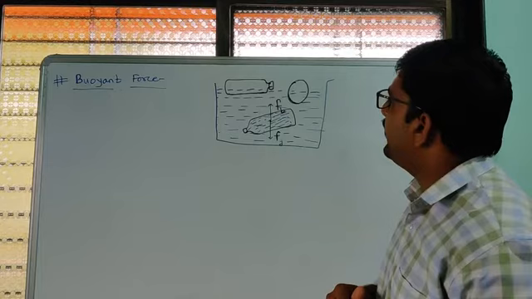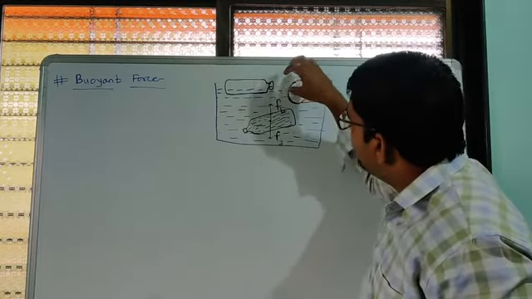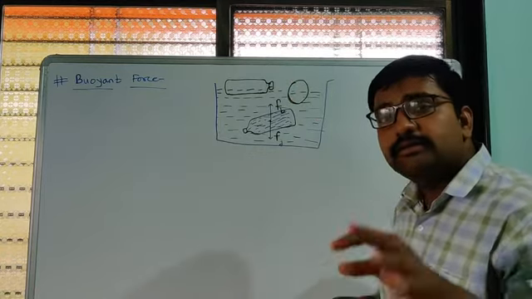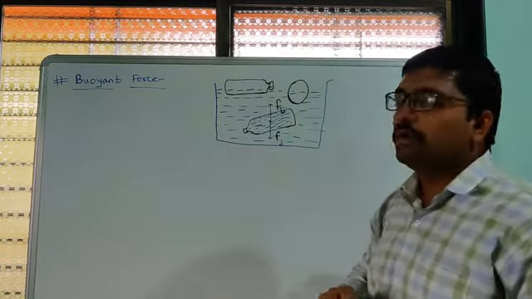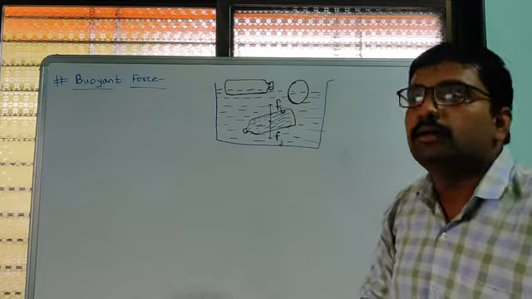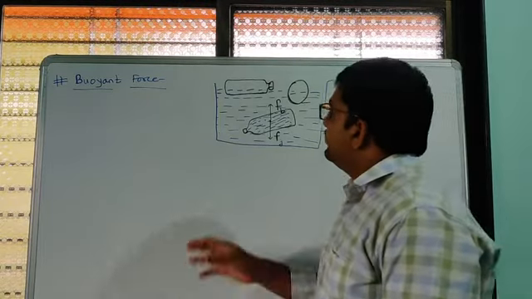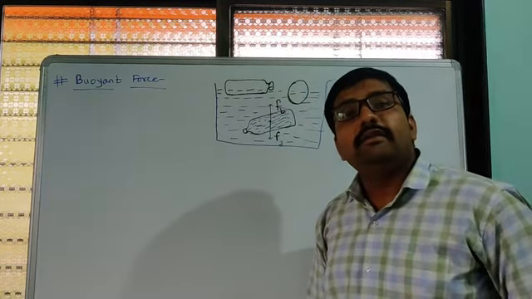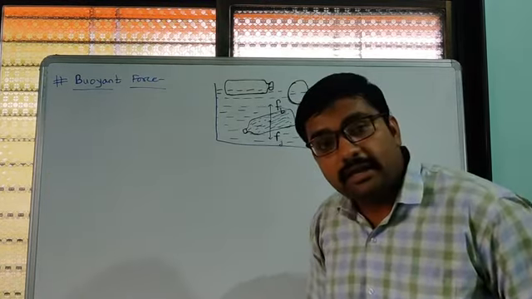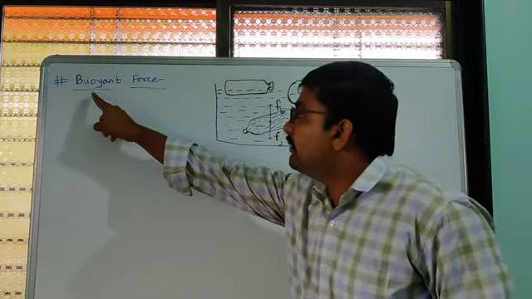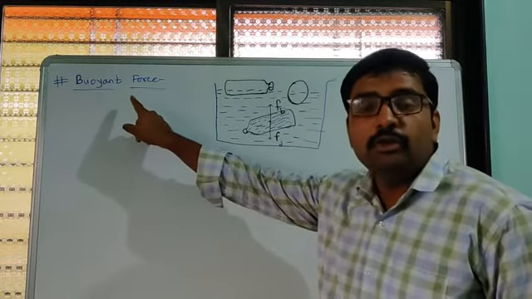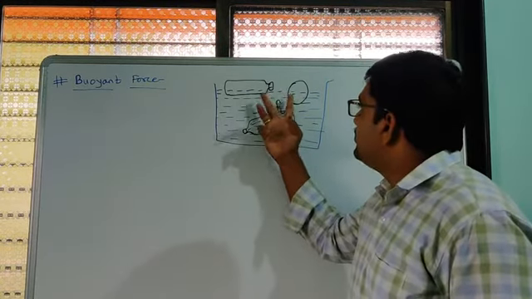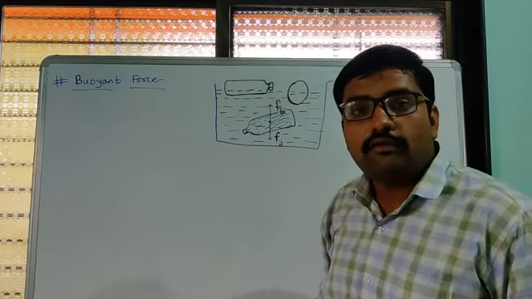So hollow objects, meaning their mass is very less, easily float on the surface of water. We know it is due to one type of force which a liquid applies on an object, and that force is called buoyant force. Due to this buoyant force, these objects are floating on the surface.